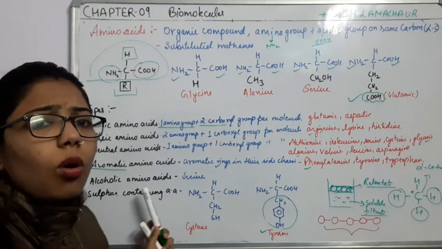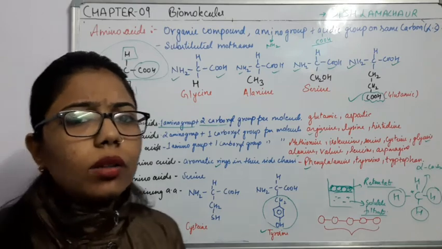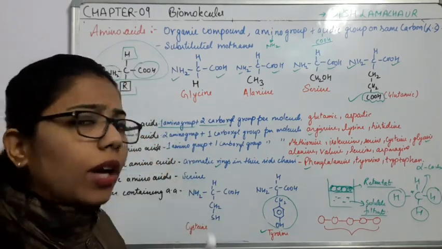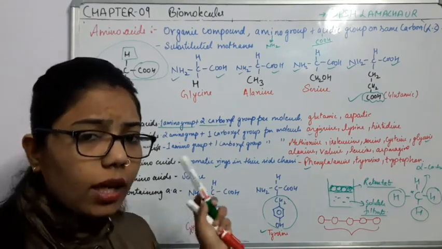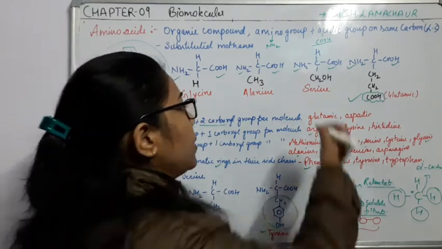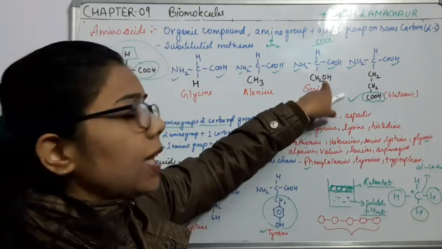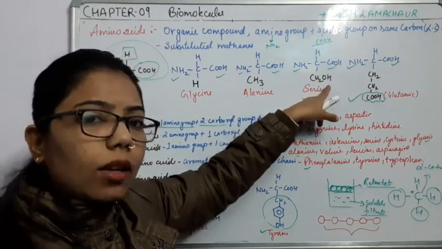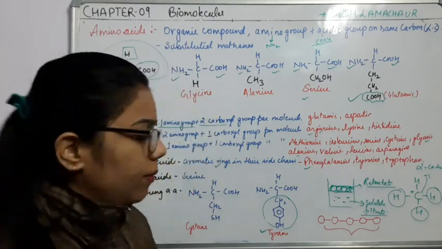Then we come to the alcoholic amino acids. Alcoholic means that along with the carboxylic group and amino group, we add an alcohol group to our amino acid. These are known as alcoholic amino acids. An example is serine. What you can see here is serine, in which a CH2OH group is present. CH2OH is an alcoholic group. When we add an OH group, it means it is an alcohol, right?